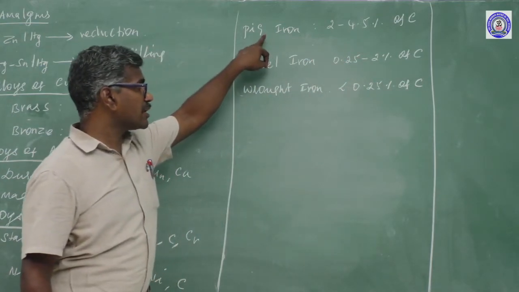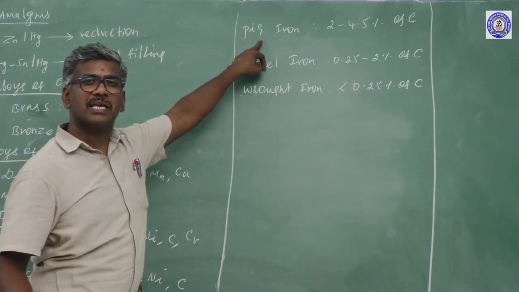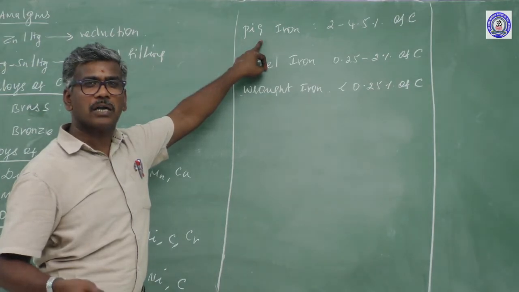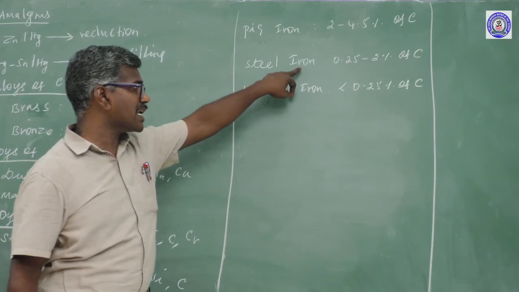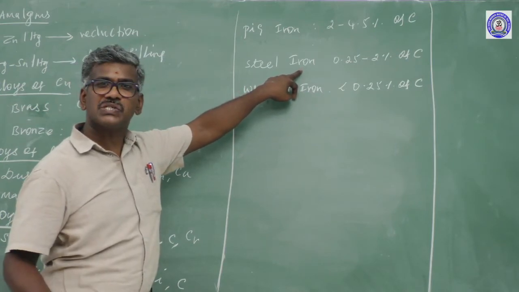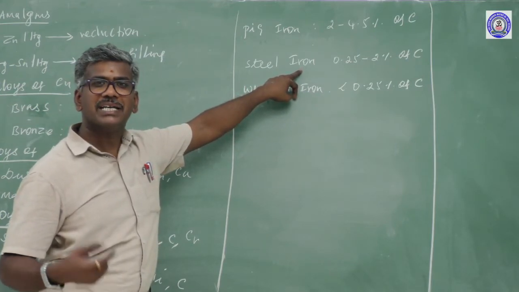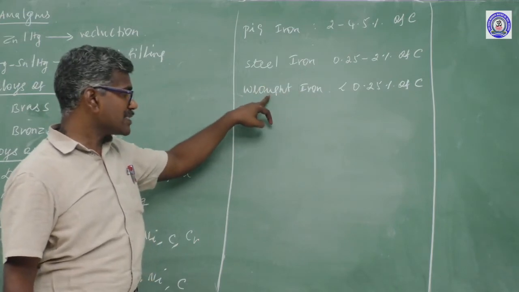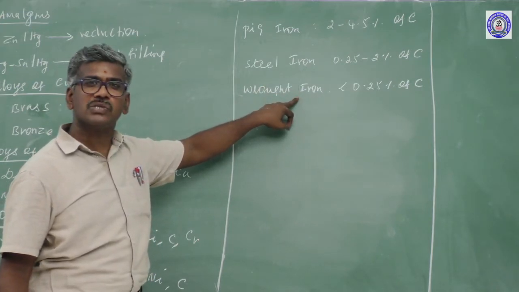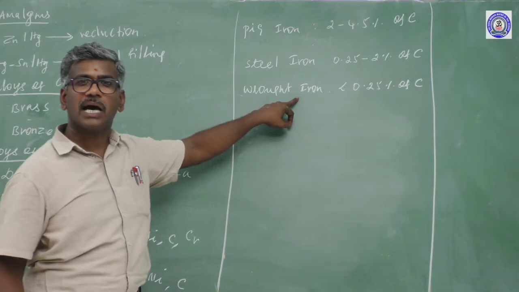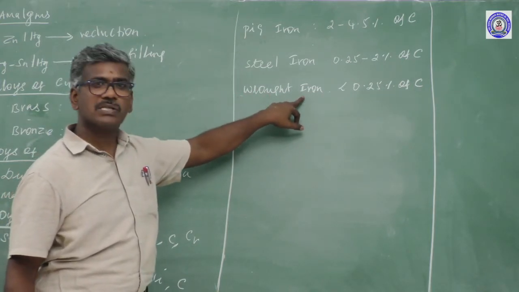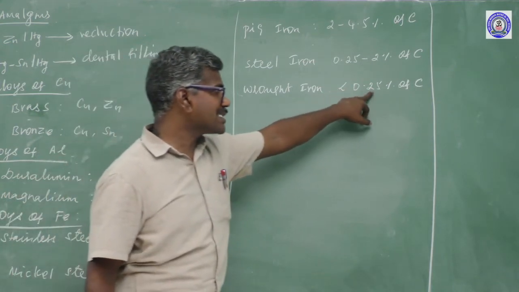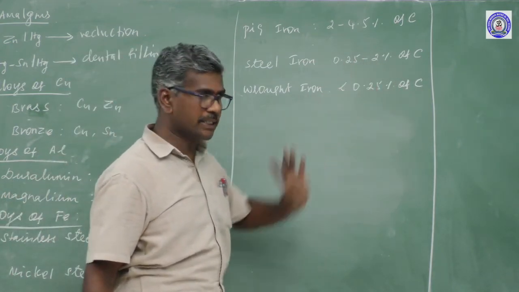What is the use of this one? It is used for making stoves, radiators, pipes. What is the use of steel? It is used for construction of buildings, TV towers, etc. What is the use of this one? This one is used as electromagnets, anvils, radiators. Among them, wrought iron is pure iron because of its low carbon content.